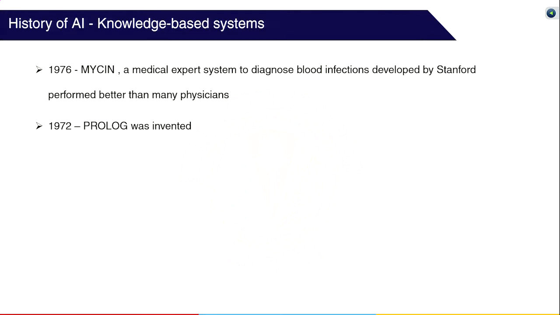It was in fact performing better than most physicians. An expert system is one where the inference rules are collected from a group of experts, who are physicians in this example, and these inference rules are encoded as a knowledge-based system that a computer can make inferences from.